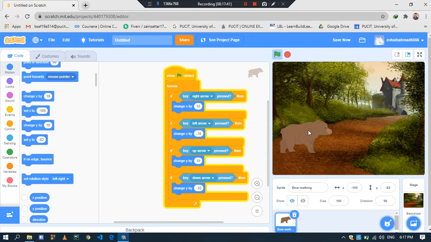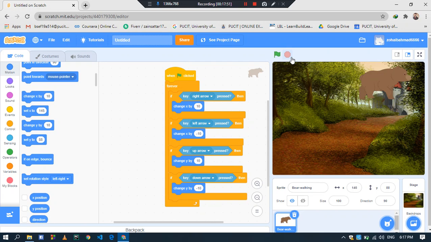for example, I move my bear randomly on the screen and stop it at that place. Now I stop my code and start my code again. The bear doesn't come to its original position, and this is its original position. How does it automatically come to its original position?